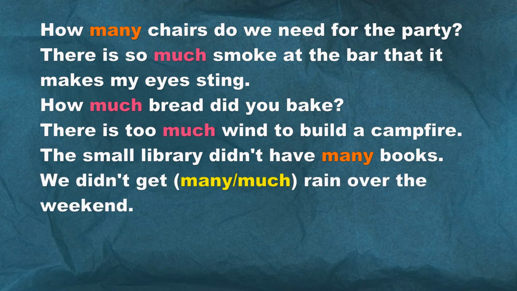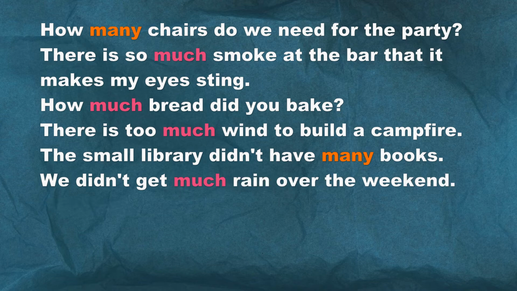Example 6. We didn't get much rain over the weekend. Look at the word rain. The plural form isn't used, right? So it's not countable. It's measured. We measure rain. So use the word much. We didn't get much rain over the weekend.